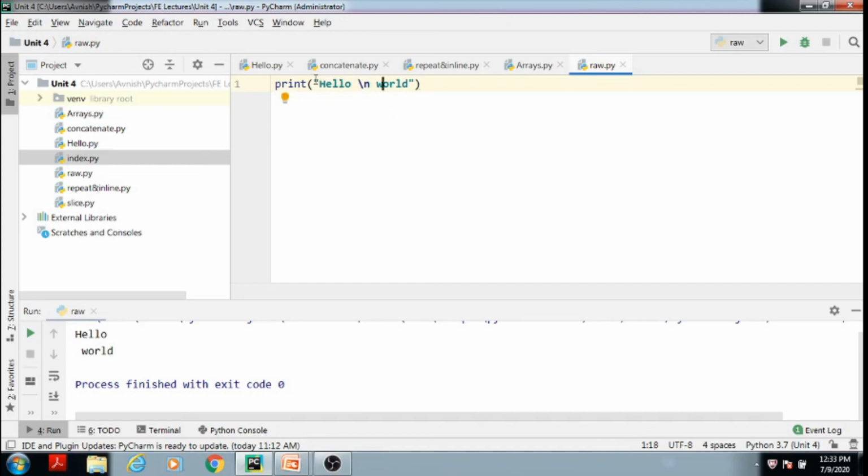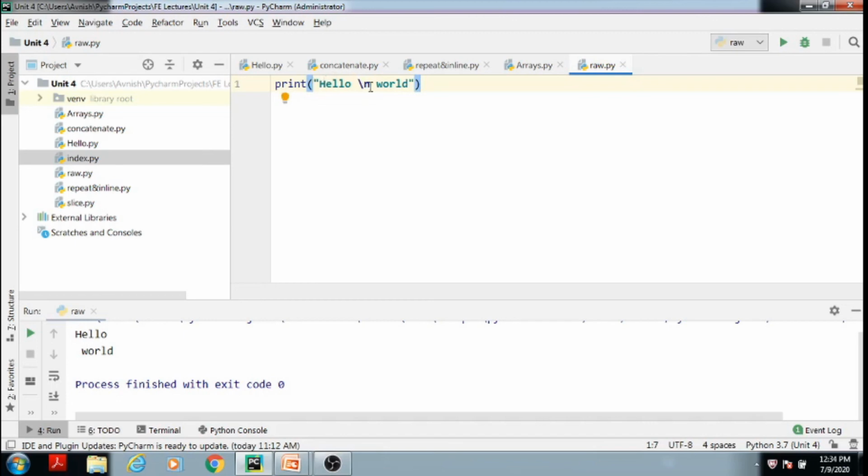But in some cases, what happens? We require printing this line as it is. That means we also require printing this slash n. Then how can we disable the special meaning of this slash n? So there is one concept in Python to do so, and that is the raw string. Suppose I want to print this hello world as it is; that can be performed using the raw string. That means you can disable the special meaning or extra functionality of slash n by using the raw string.